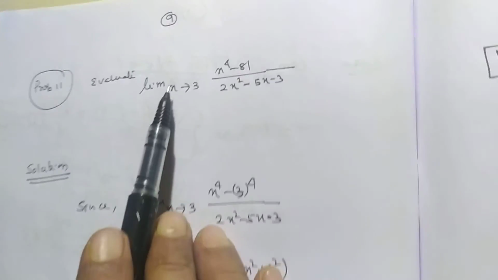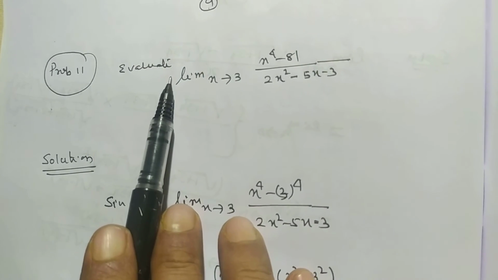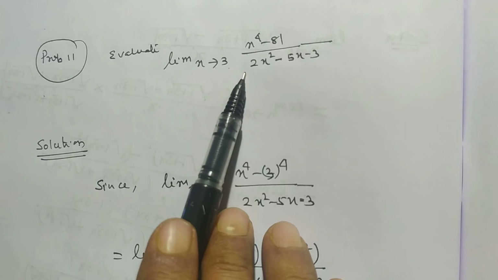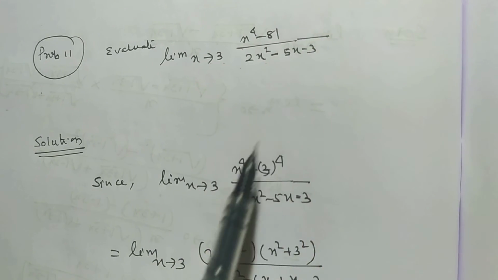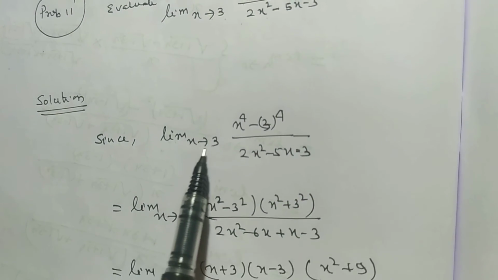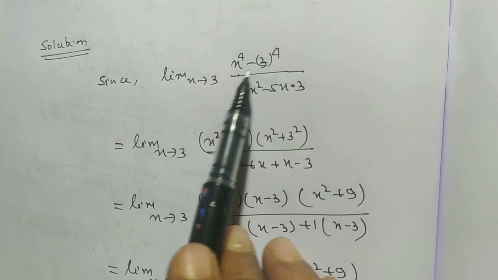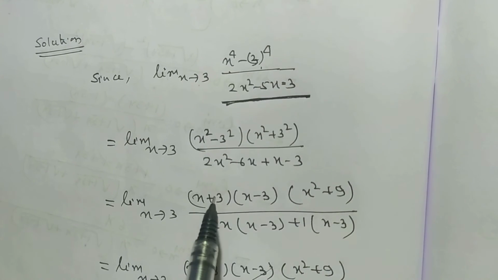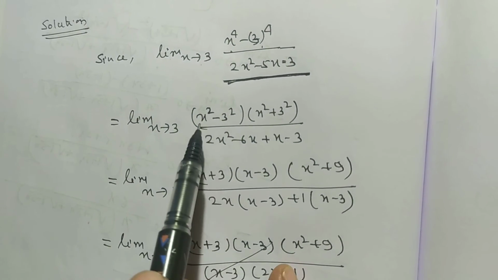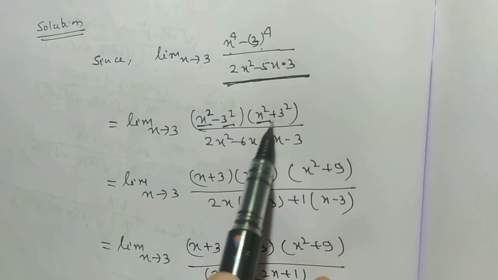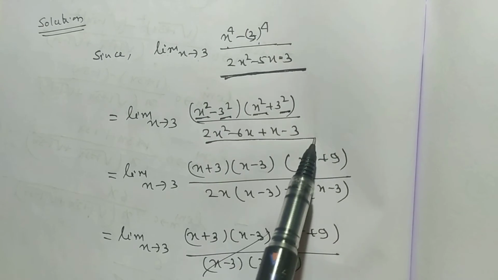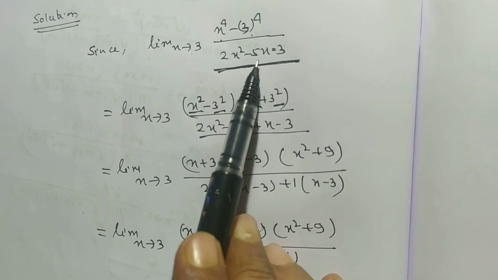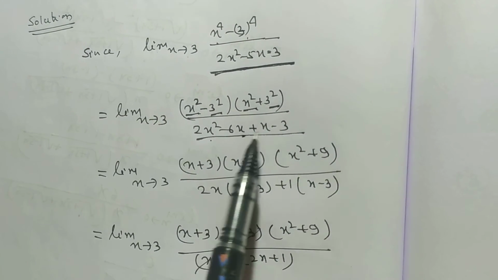Now I want to discuss this problem. Problem number 11. Evaluate limit x tends to 3, (x to the power 4 minus 81) divided by (2x square minus 5x minus 3). Now we can rearrange it. Limit x tends to 3, x to the power 4 minus 3 to the power 4, and we simplify it. Now it will be (x square minus 3 square)(x square plus 3 square). And in the denominator, we factorize it. Instead of minus 5x, we write minus 6x plus x.